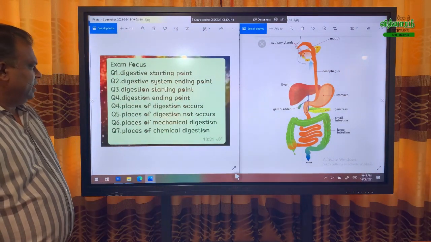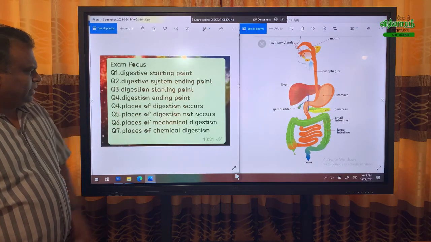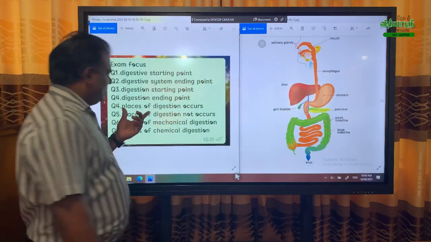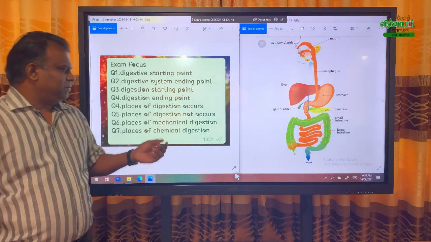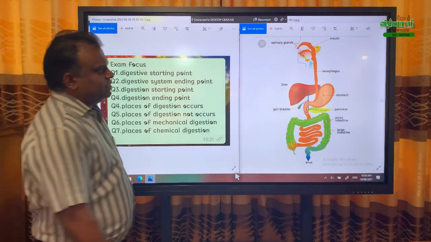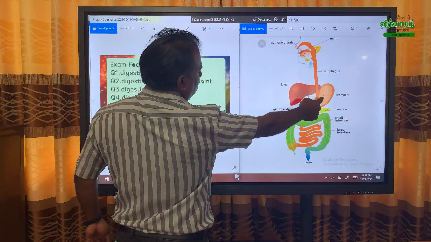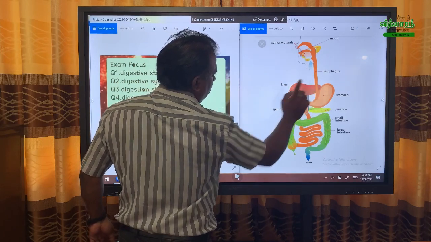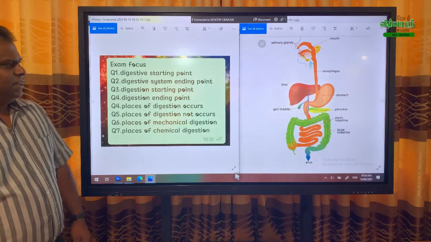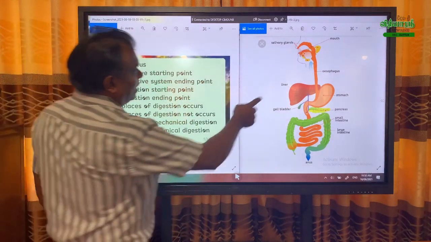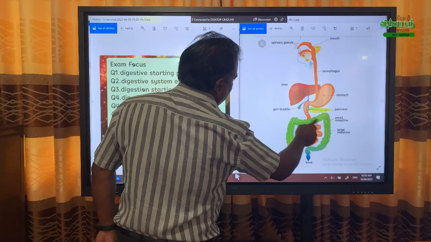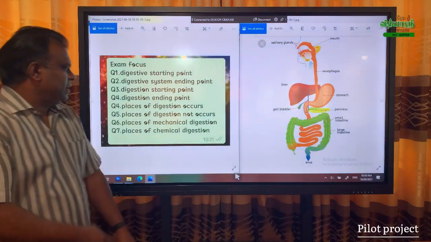The place of digestion occurs, I taught this. What is the exam style question? What is the place where digestion occurs? What are the places you can find digestion? Buccal cavity, mouth, once again mouth, stomach and small intestine. The place where digestion does not occur, very important question: one is the esophagus and large intestine. Second, in the small intestine, the duodenum and the parts next to the duodenum. These are the places where digestion does not occur.